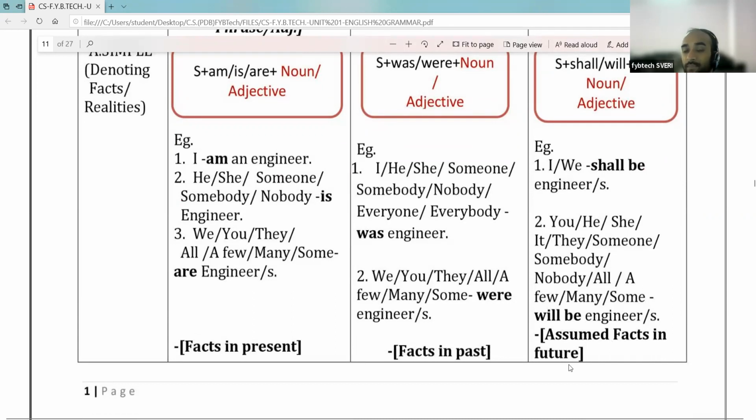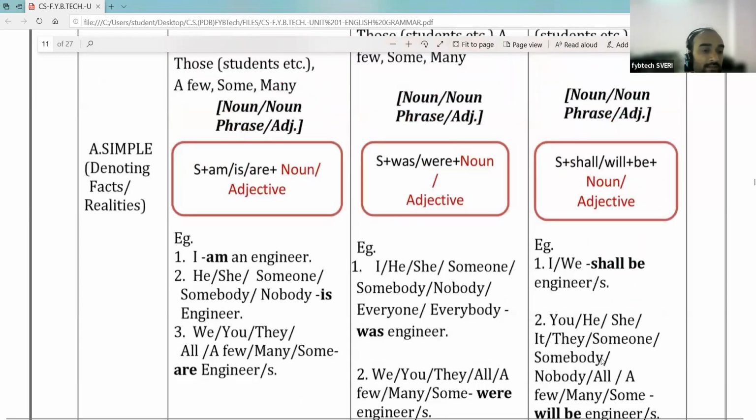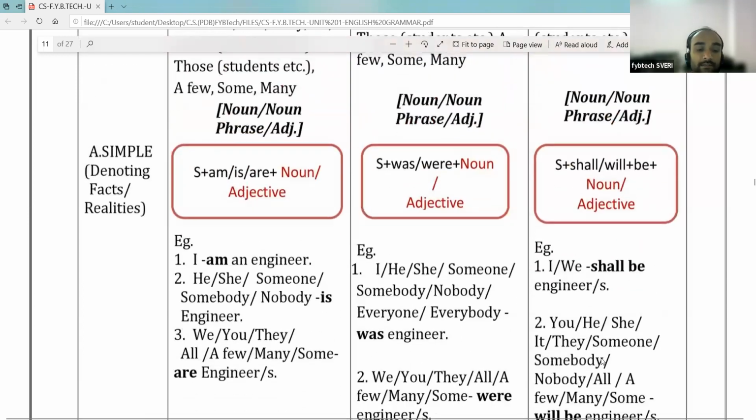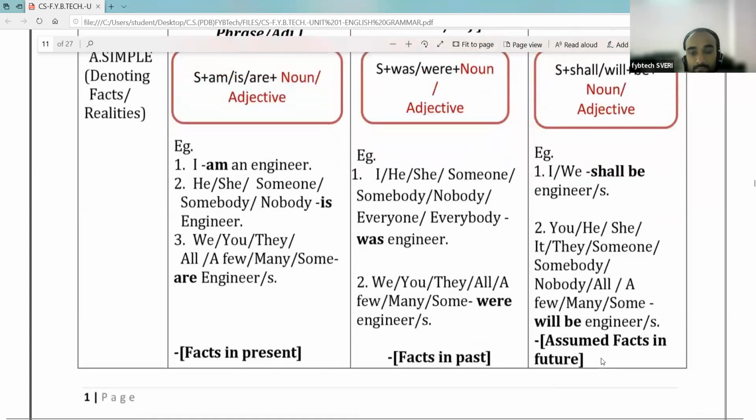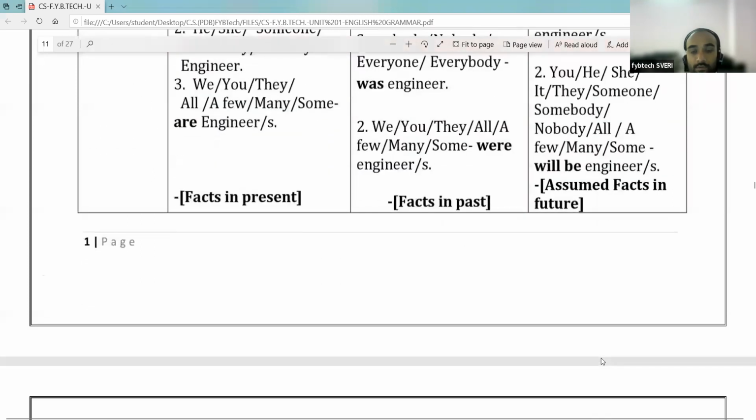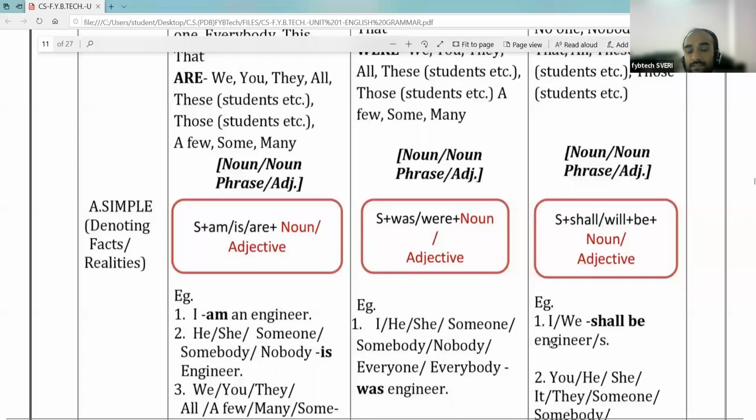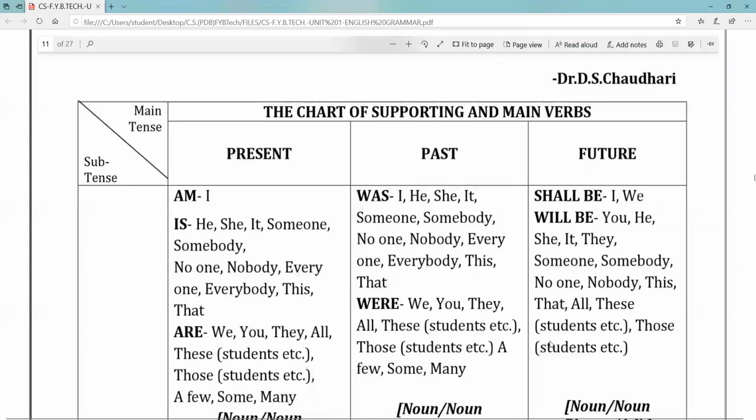म्हणजे हे आपण assume करतोय, आपण काय करतोय, गृहीत धरतोय. फ्युचर मध्ये असं असेल, फ्युचर मध्ये ही गोष्ट असेल, ती गोष्ट असेल. ओके, so that's why we are saying it as assumed facts. आपण त्या गृहीत धरतो. Okay, so this is about the simple tense denoting facts and realities. So all of you, have you understood this? समजलंय का हे? Yes, sir. Okay.